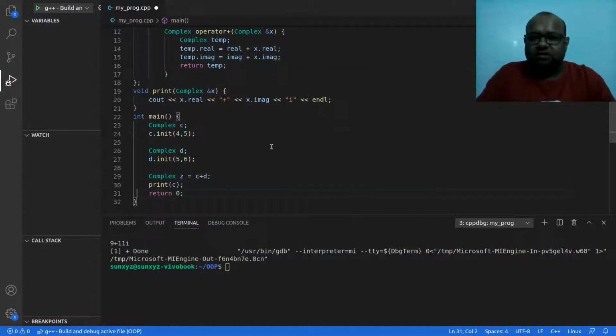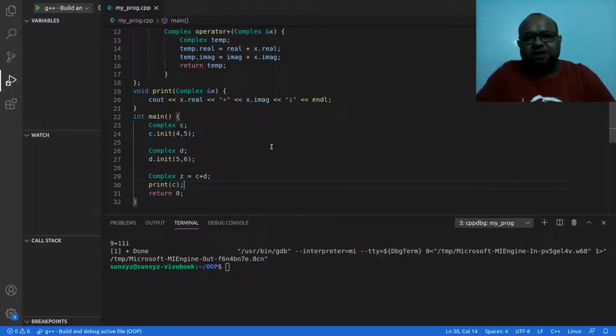Alright, so I was printing C, so let me go ahead and print C once. Previously when I did not edit this line and printed C at this point, what was happening? My C's value was updated from 4 plus 5i.